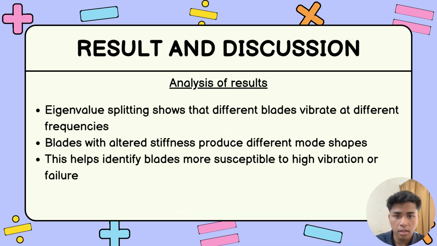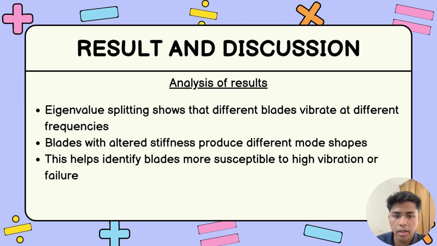The next slide is the analysis of results. Eigenvalue splitting shows that different blades vibrate at different frequencies. This splitting of values clearly shows that each blade is no longer synchronized and vibrates at its own frequency. Blades with altered stiffness produce different mode shapes.